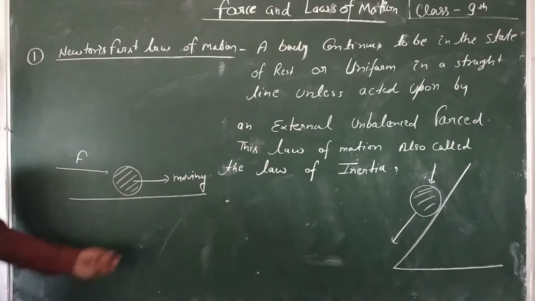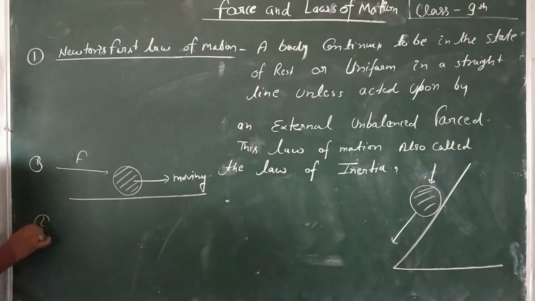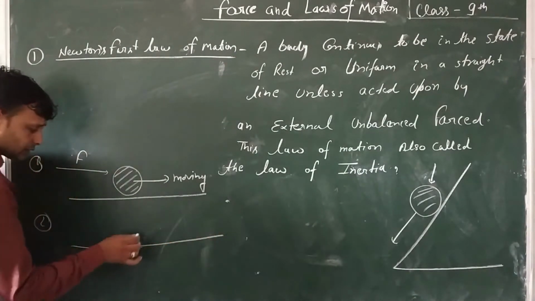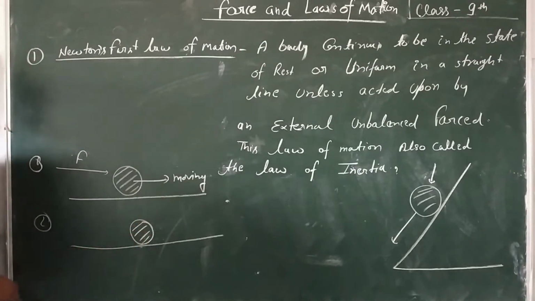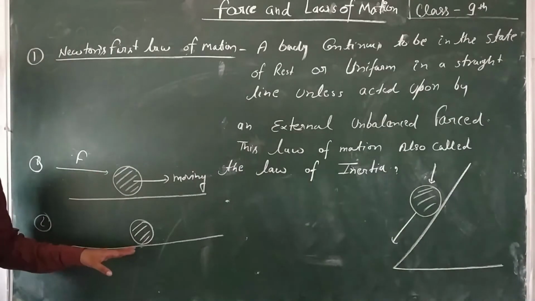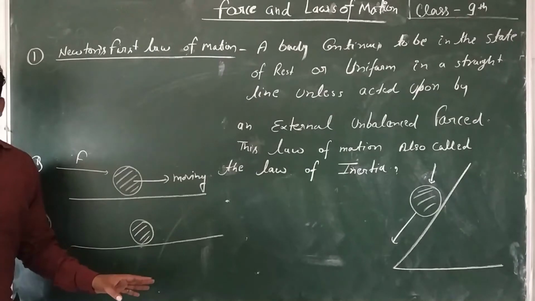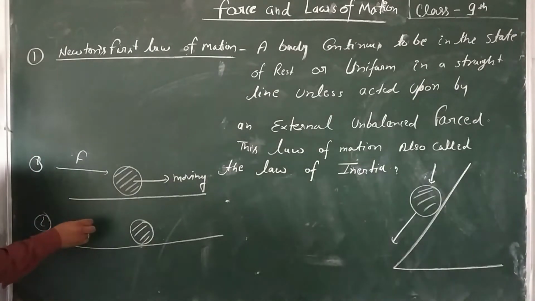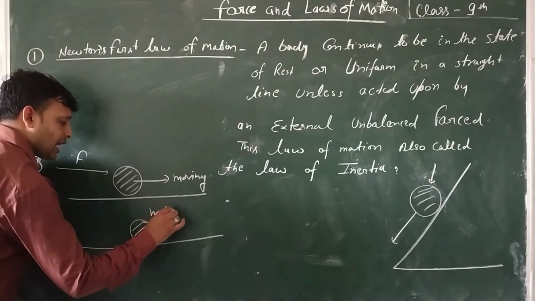Now, if the object is in a state of motion, the body always remains in the state of motion if no external force is applied. The body keeps moving in this direction.